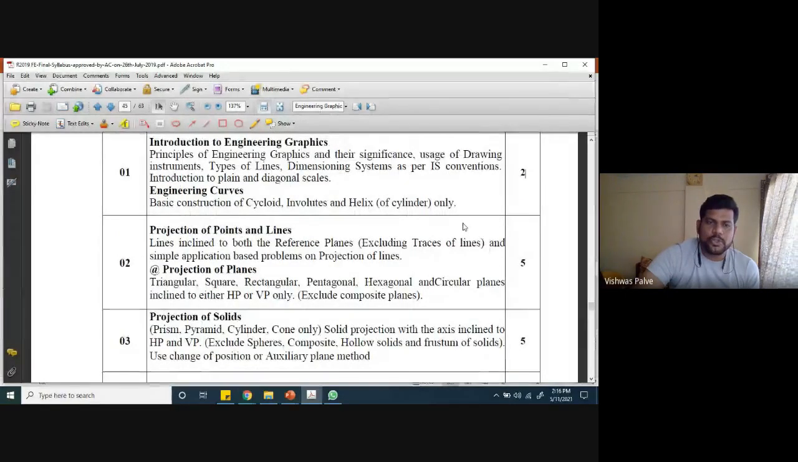Then next is module 2, which will be on projection of points and projection of lines including both the reference planes, and it will be simple objects. Then next is the projection of planes, triangular. Wherever the @ symbol is there in your syllabus, that part is only for term work. Questions won't be there for term test as well as end semester exam. So we have to teach this sub part, that is projection of planes, but it won't be there in examination. It is clearly mentioned in the syllabus that this part will not be there in your end semester exam as well as in the term test.